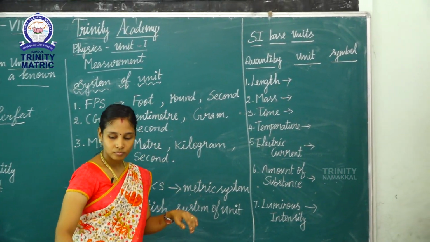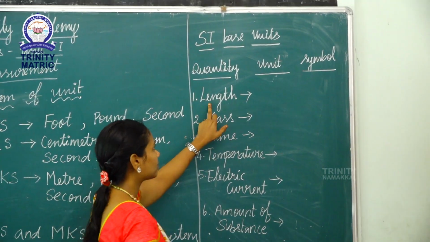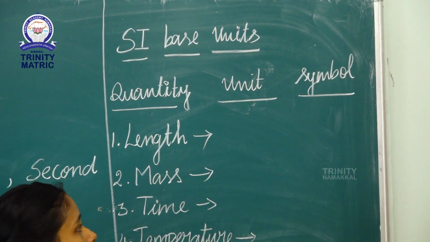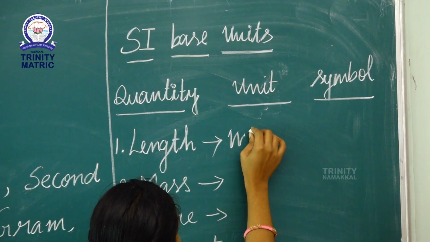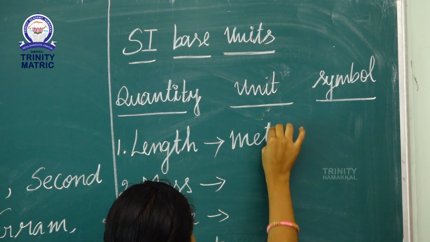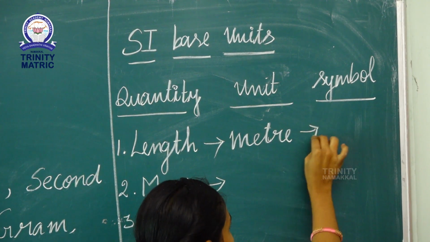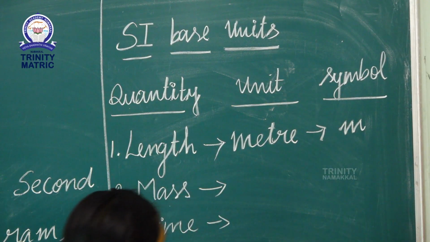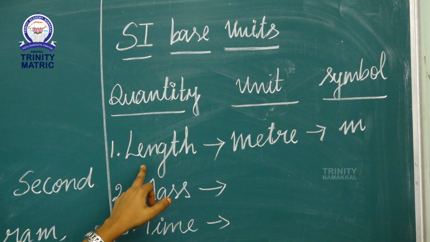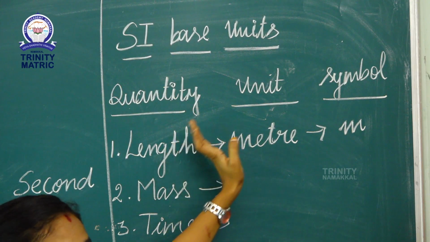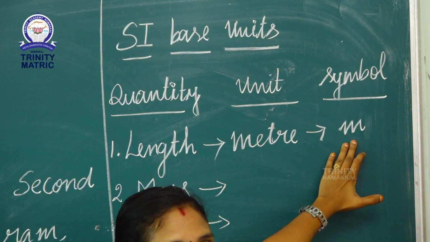First one, length. The unit of length is meter and the symbol is small m.